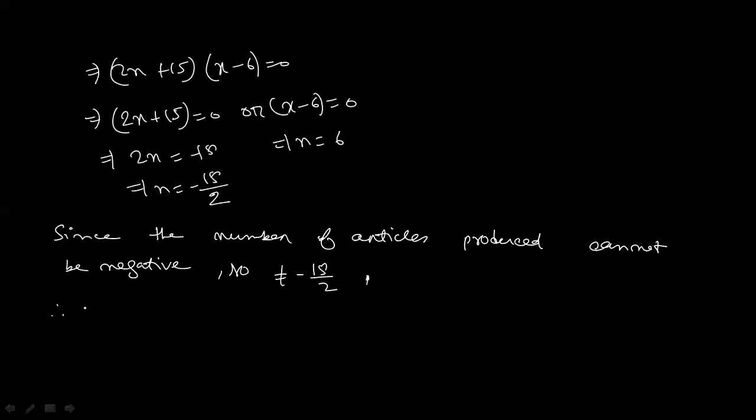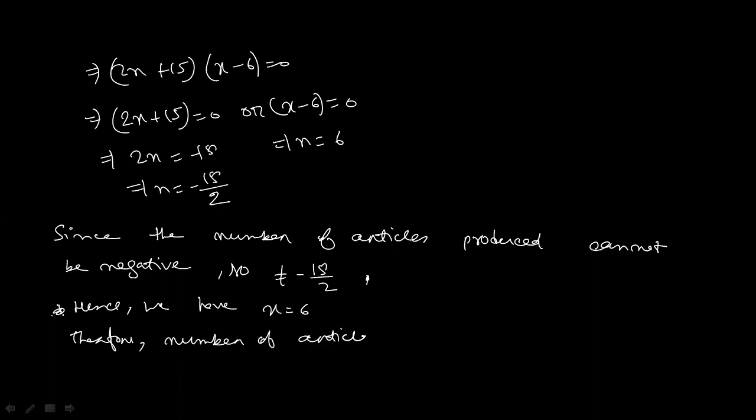So hence we have x equal to 6. Therefore, the number of articles produced will be 6. Now this is the number of articles produced.